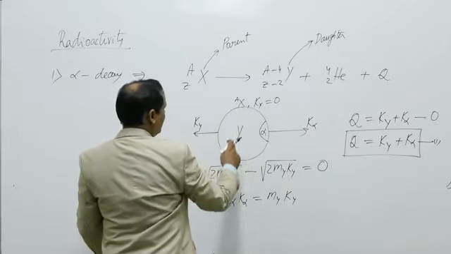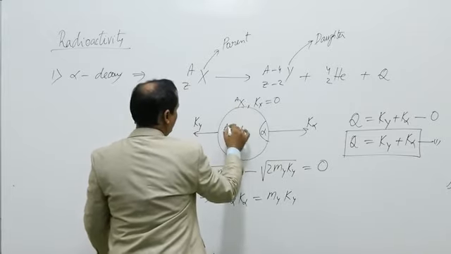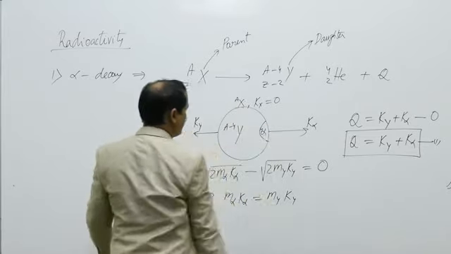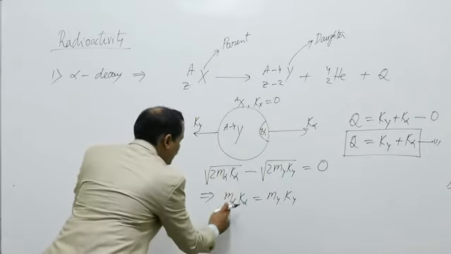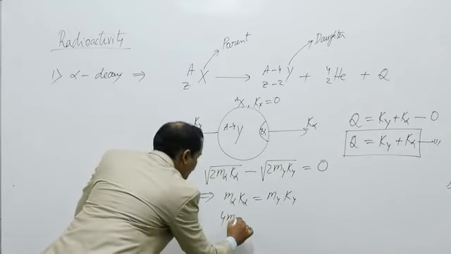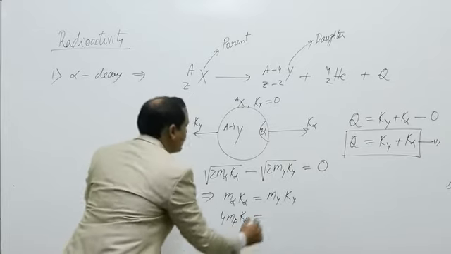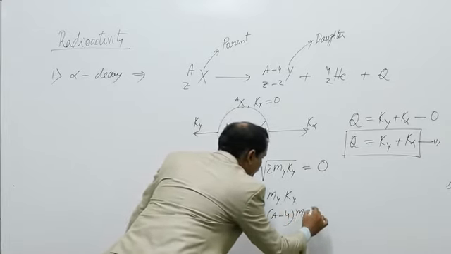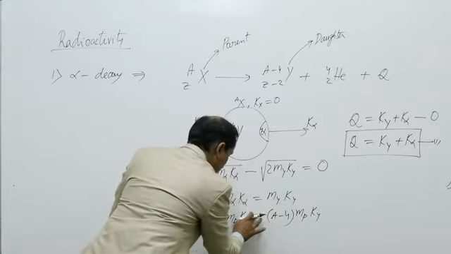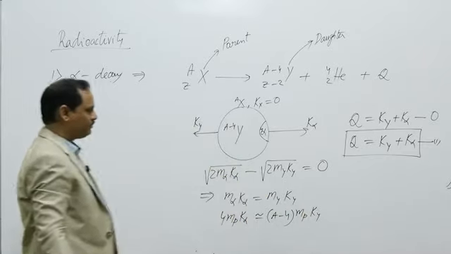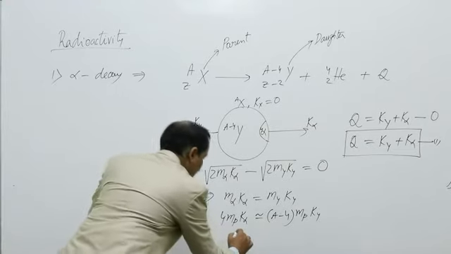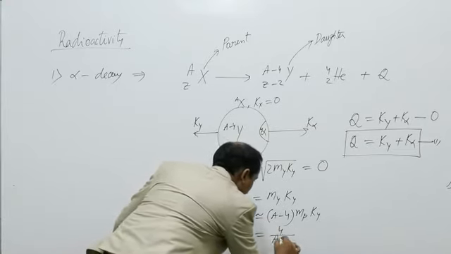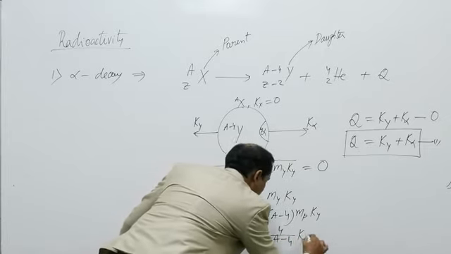This is element X which has mass number A, element Y has mass number A minus 4, alpha particle has mass number 4. So I can write 4 K alpha is equal to A minus 4 Ky. It is approximately equal. So from here I can write Ky is equal to 4 by A minus 4 K alpha.